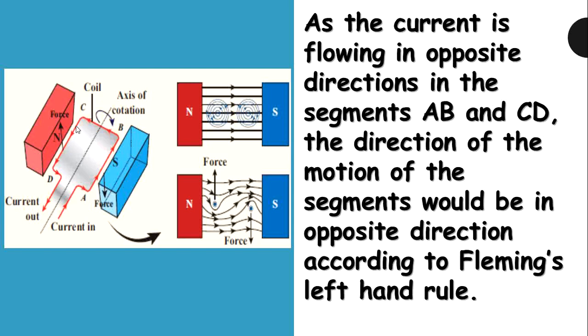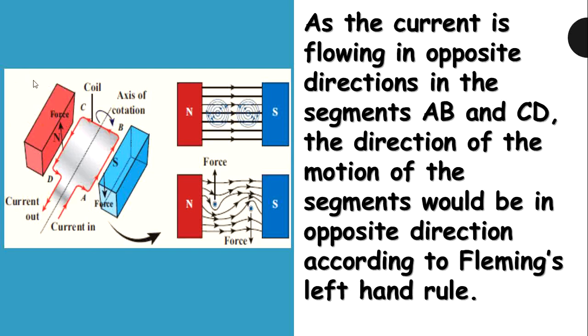Then the direction of motion of the segments would be in opposite directions according to Fleming's left hand rule. So when two ends of the coil experience a force in opposite directions, they rotate.